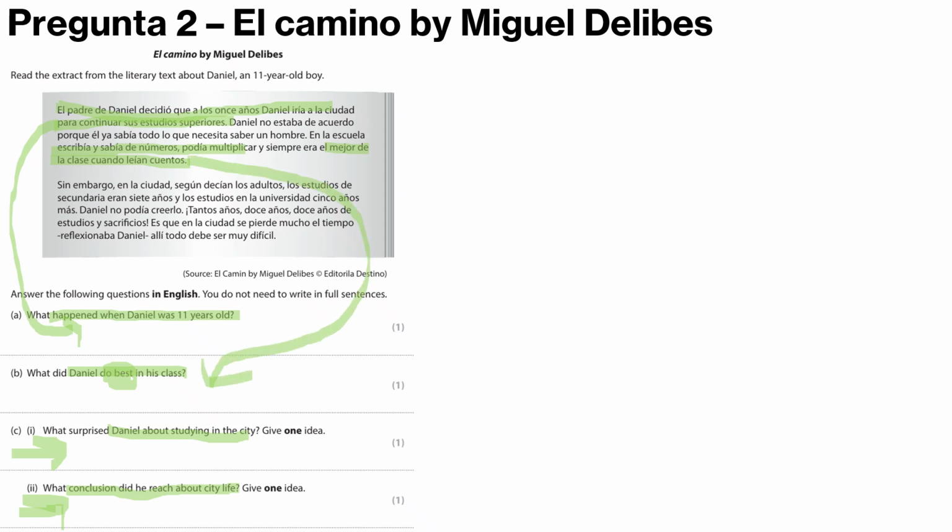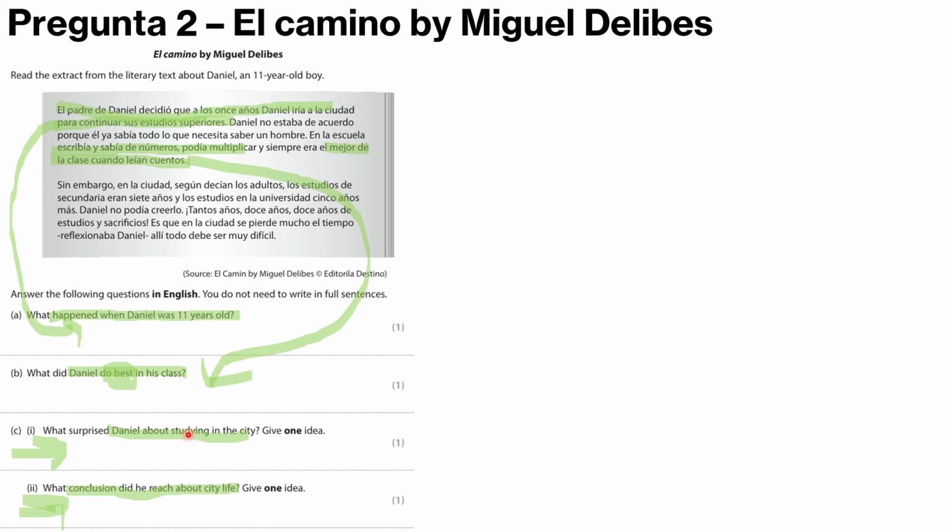What surprised Daniel about studying in the city? Okay, so I'm going to read out the whole of this passage here so that it might help you. So try to follow along if you can. However, in the city, according to the adults, secondary studies took 7 years and university studies 5 more years. Daniel couldn't believe it. So many years, 12 years of studies and sacrifices, is just that so much time is wasted in the city. Daniel reflected, everything there must be very difficult.